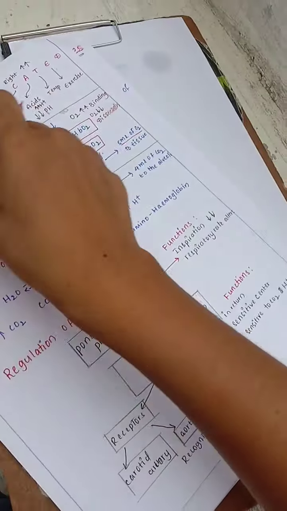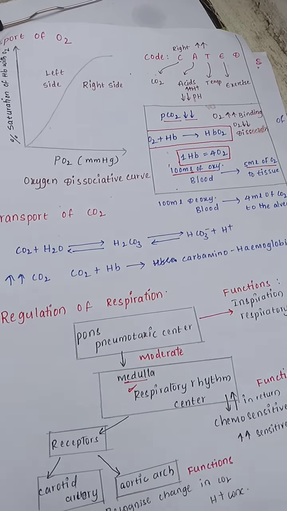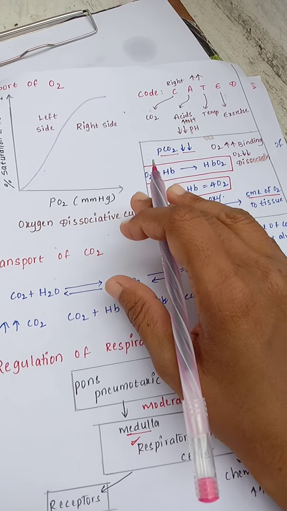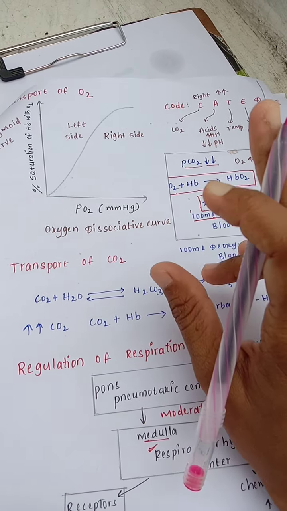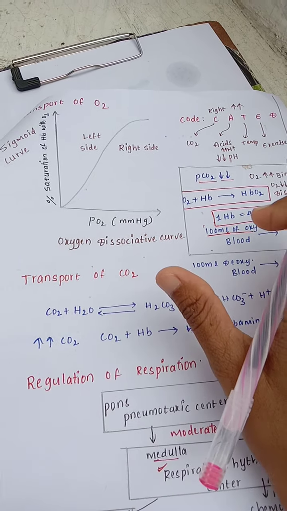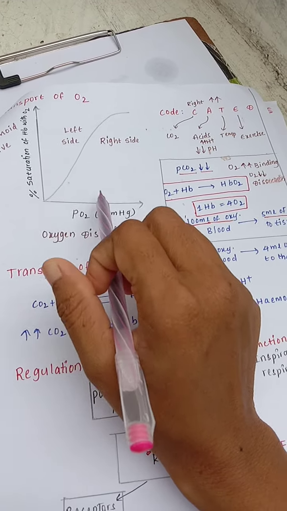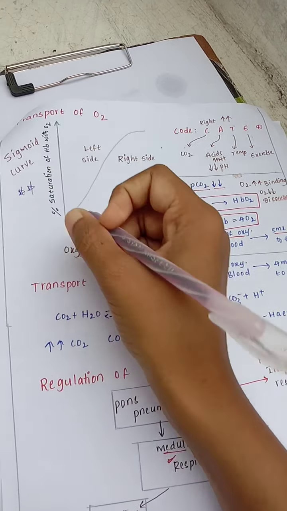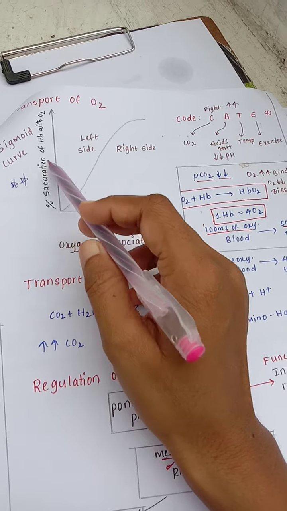Now we will discuss the transport of oxygen. I will tell you one simple trick: if oxygen is more, then dissociation of carbon dioxide will take place. If carbon dioxide is more, then dissociation of the oxygen will take place. So it is inversely proportional. So this is the sigmoid curve. This is the most important question in the NEET. The sigmoid curve has a y-axis and x-axis.